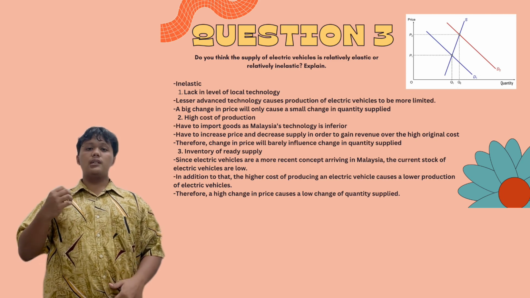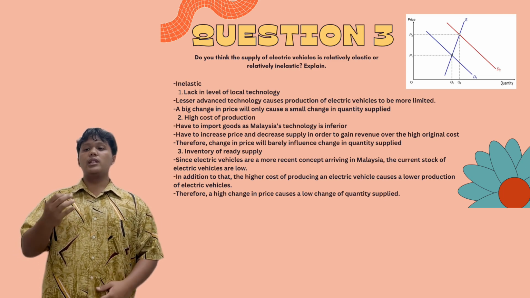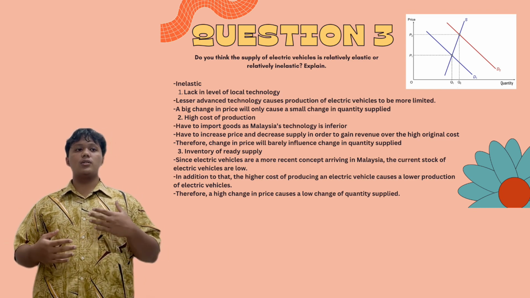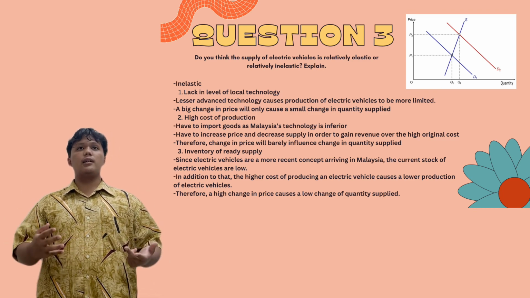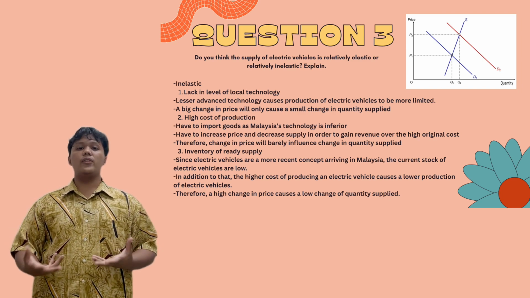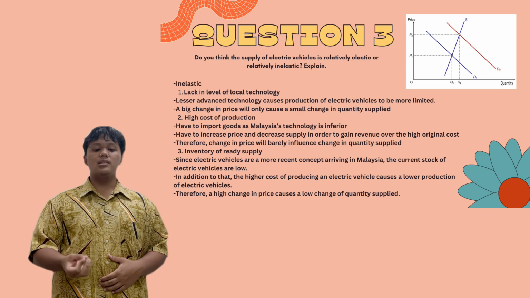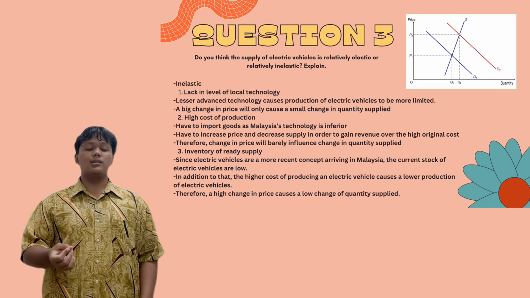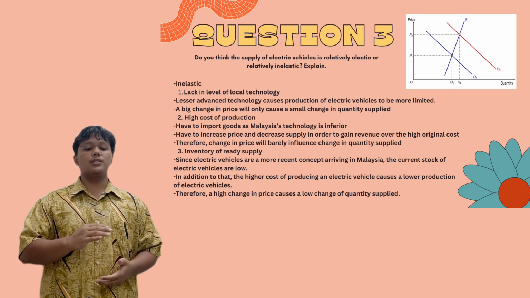The cost of not only producing, but also importing, going through taxes, and the lack of government subsidies for the production of electric vehicles, is why I think that the supply of electric vehicles is inelastic because of the high cost of production.